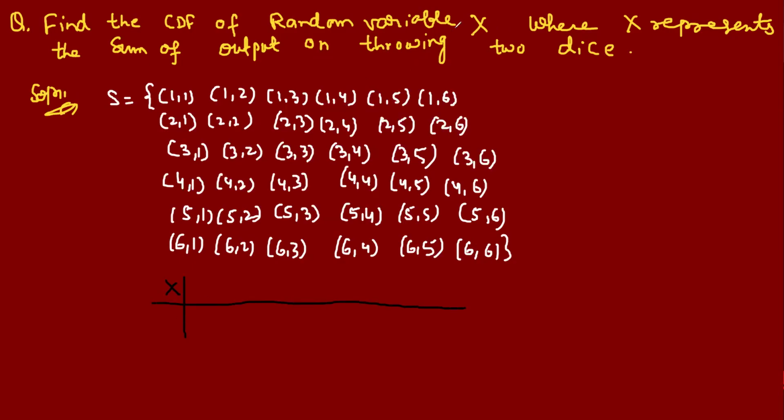So what is the value of X? X represents the sum of outputs. Here, these are the outputs. What is the sum of these two values? 1 plus 1 is what? 2. So your smallest value of sum will be 2. Right? 1 plus 2 is 3. And what is the maximum sum? Suppose both dice contain 6, 6. This is the worst case. So when the worst case comes, you will get 12. Right? So minimum sum will be 2.